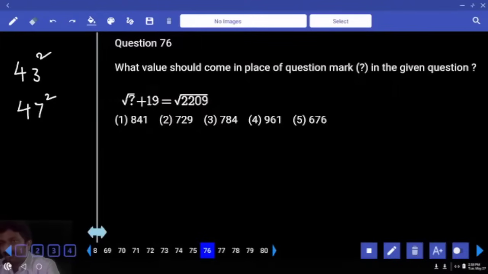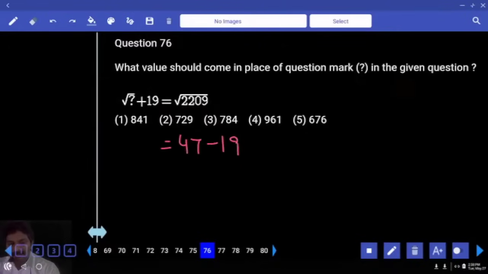Between these two, you know 45 square. How much is that? 25. Is our number more than that or less than that? Hence it cannot be 43 square. It should be 47. And 19 goes to the other side. Minus 19. How much is that? 28. Root x is equal to 28. x is equal to 784.